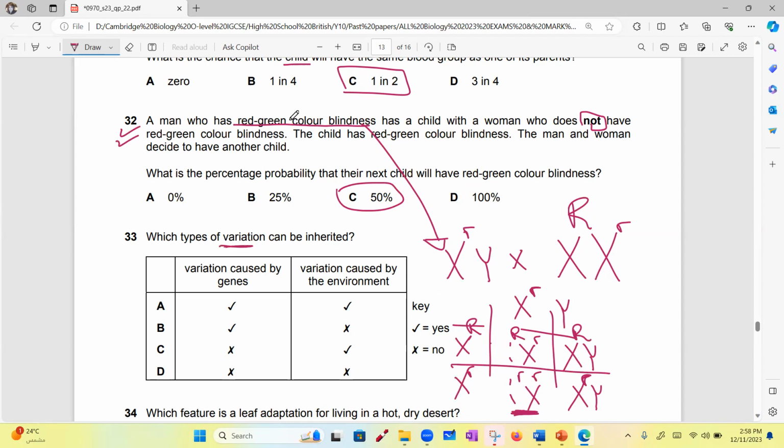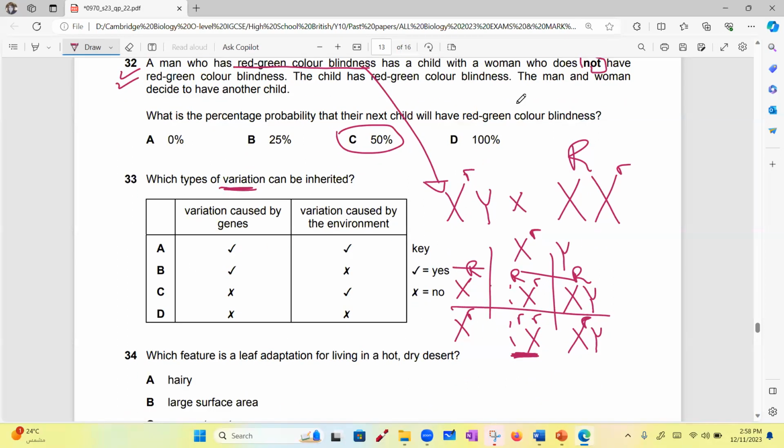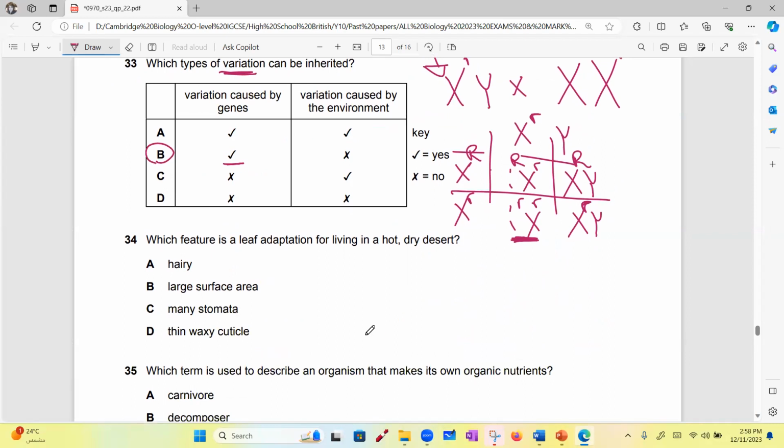33, which type of variation can be inherited? B, those caused by genes, yes. 34, which feature is a leaf adaptation for living in a hot, dry desert? D. No, it's A.